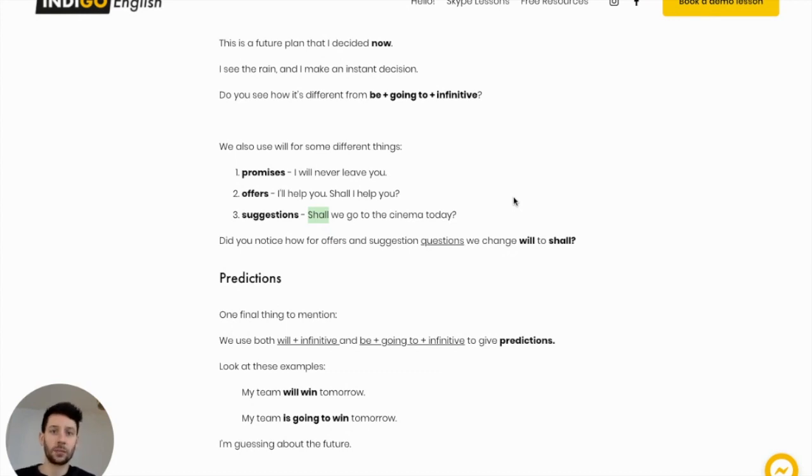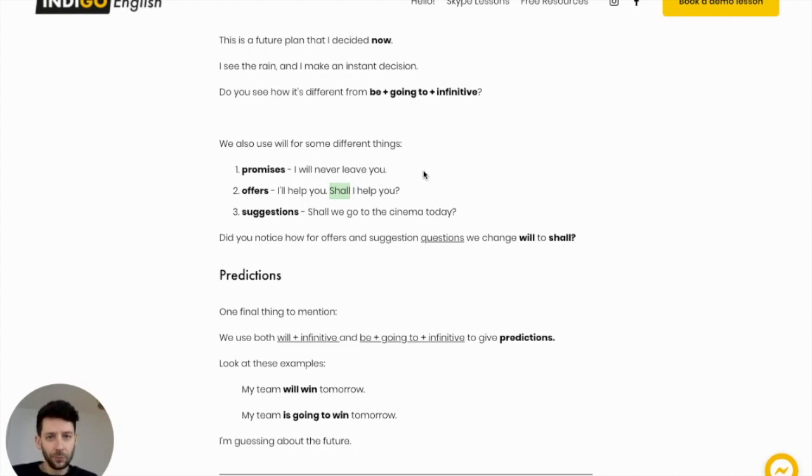It's suggesting something. I have an idea. And it's the same thing for the offers. If it's a question offer, then we use shall, not will. Okay, so promises, offers, and suggestions. These are different ways that we can use will. But today we're focusing on using will to talk about decisions that I make now for the future. Okay.